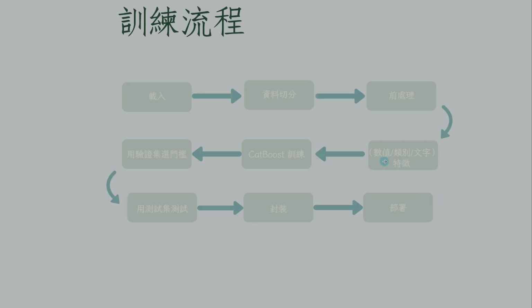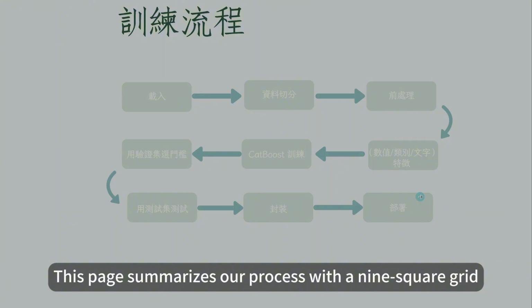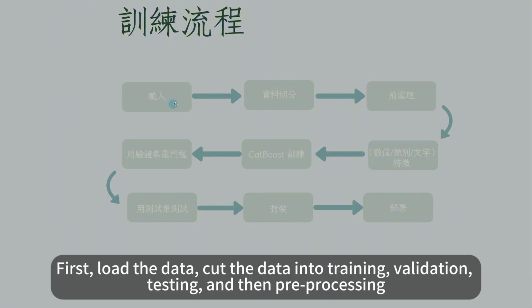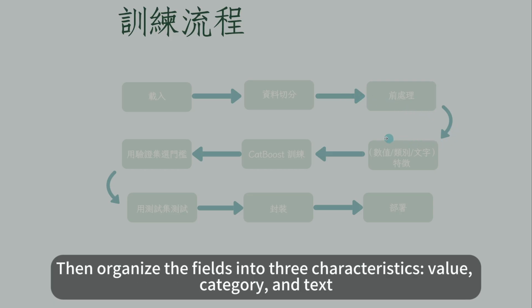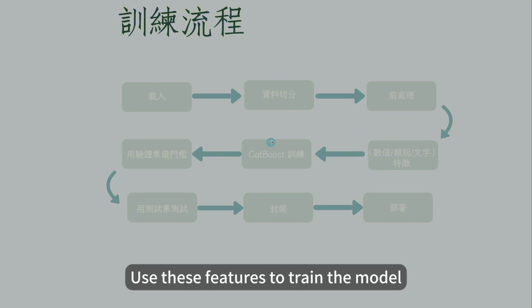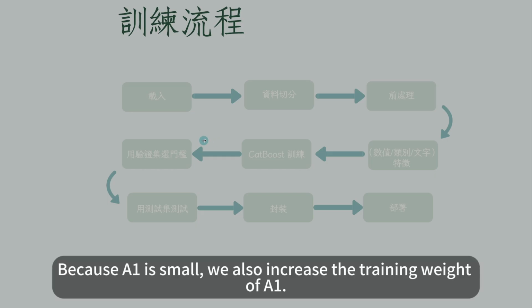Training process. This page summarizes our process with a 9-square grid. First, load the data, cut the data into training, validation, and testing, and then pre-process. Then organize the fields into 3 characteristics: value, category, and text. Use these features to train the model. Because A1 is small, we also increase the training weight of A1.